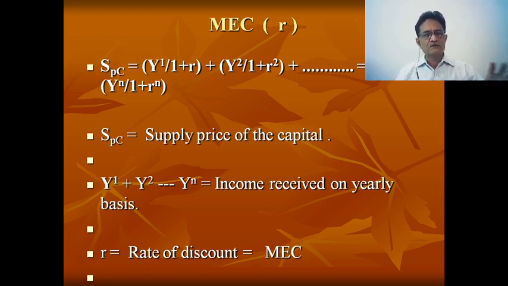I know the value of the supply price of capital, that is 10,000, and then I have to find out the value of R, that is the marginal efficiency of capital. So in this way, I can find out the marginal efficiency of capital. That means it is a rate of discount which equates today's supply price of capital with my prospective yields, prospective returns, and that is nothing but the marginal efficiency of capital.